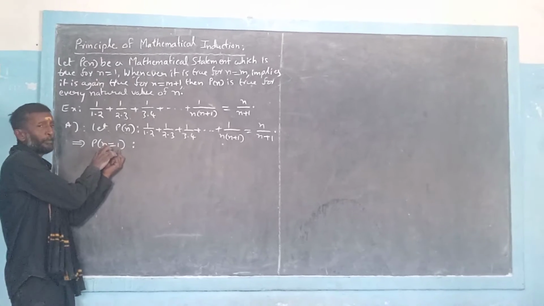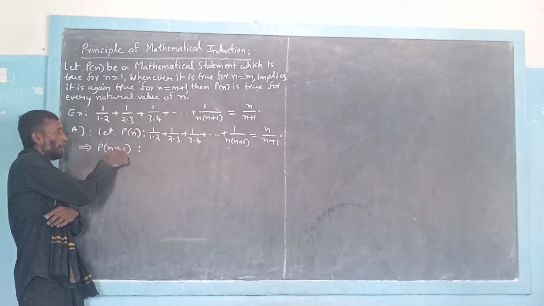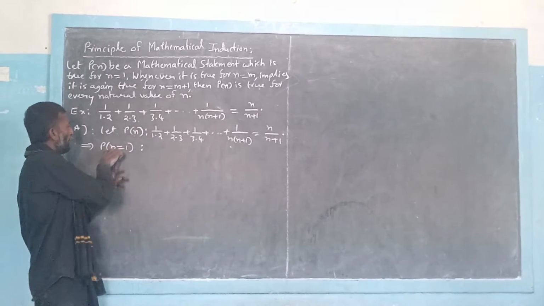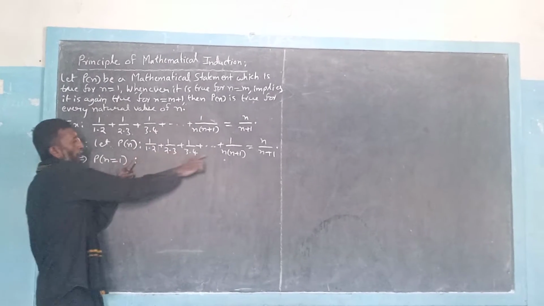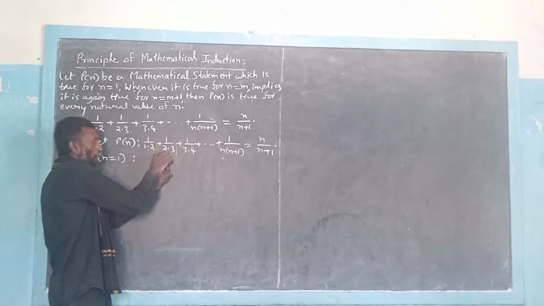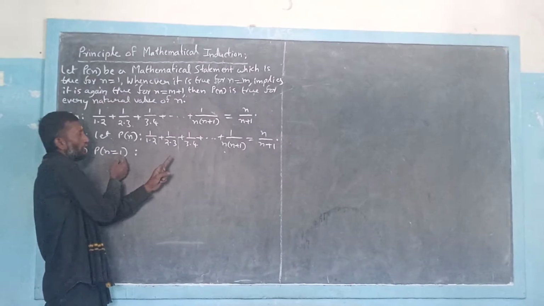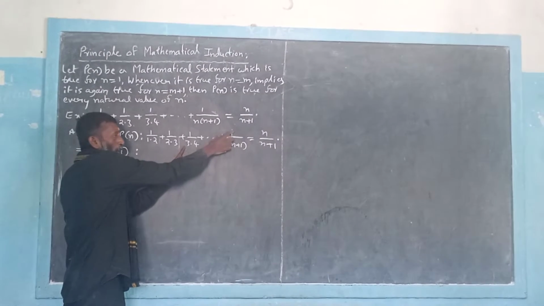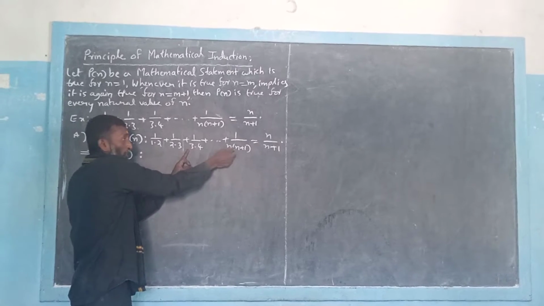So what is the meaning of P of n with n equal to 1? This denotes only the first term of this sequence. N equal to 1 means we consider only the first term. N equal to 2 means the sum of both the first and second terms. If n equal to 3, the nth term must come, and it ends with n as the first factor in its denominator.